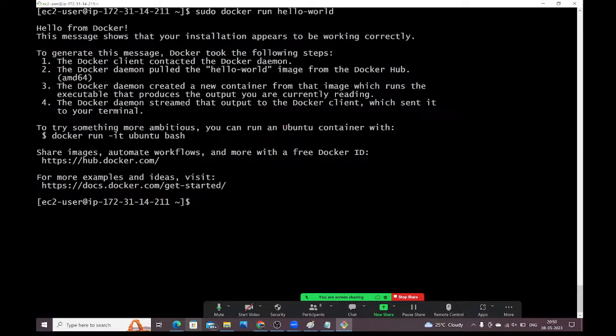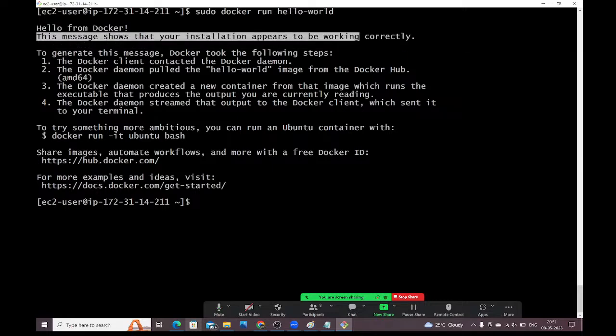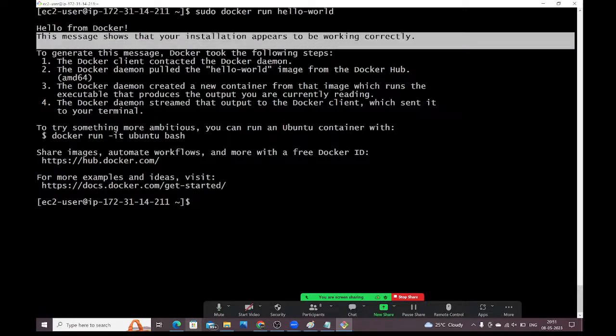That container produced this message. Again, that container gave the message to the Docker daemon, which sent it to the Docker client. The Docker client displayed that message on the terminal. Is this clear, guys? You are getting hello from Docker, which means your installation setup is successfully working. Your installation is working properly. Is this clear, guys? Guys, respond. When you run the Docker run command, what is happening internally?